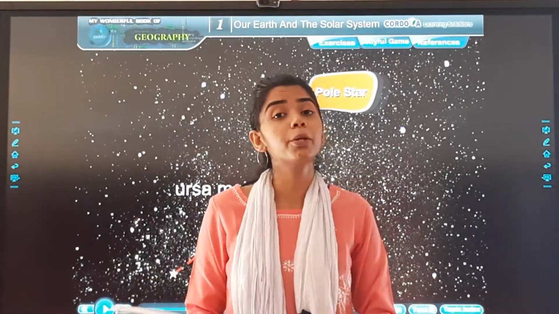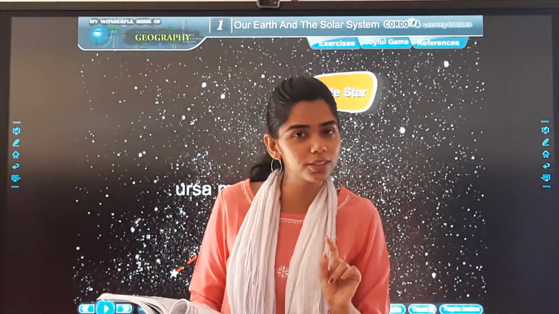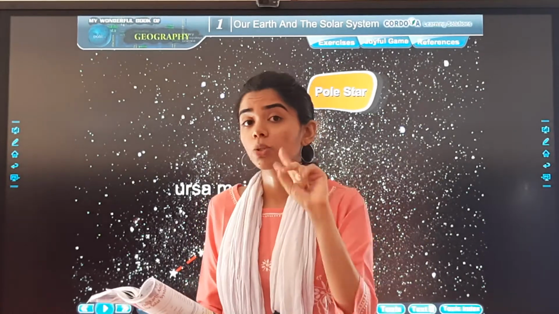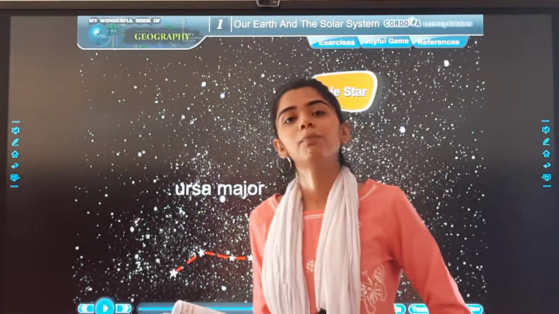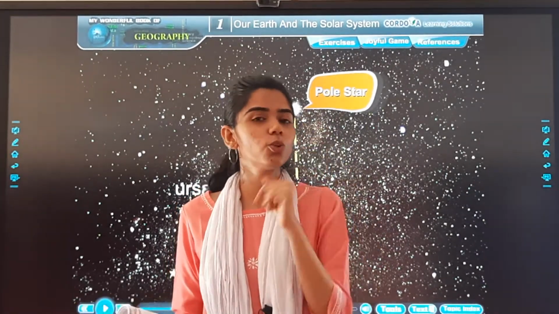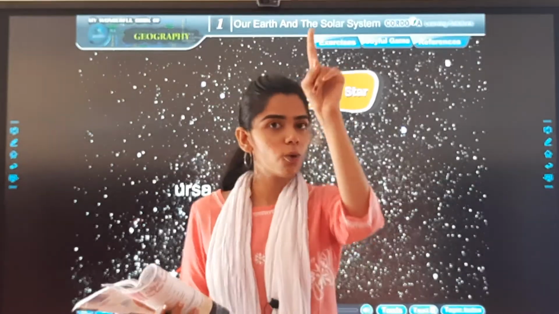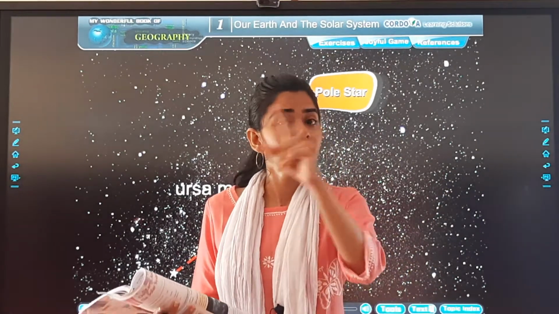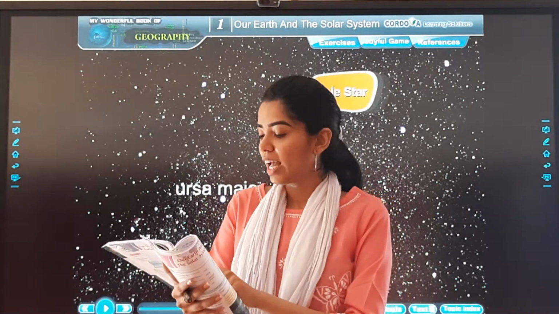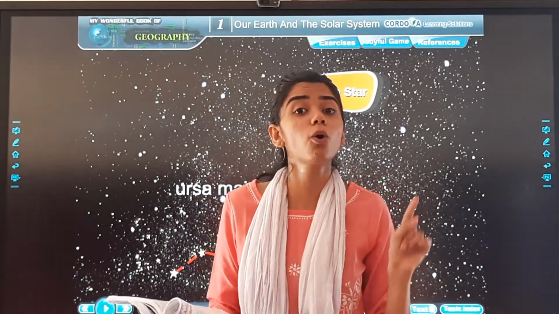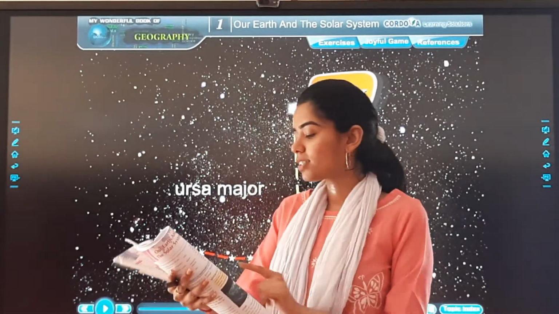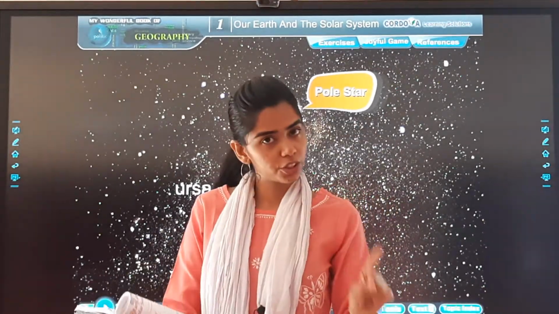How? Because the position of the pole star is fixed. If we talk about the other stars, their position keeps on changing, but the position of the pole star is fixed. So through it people identified that okay, here is the pole star, so now we will go in this direction. This is how the pole star helped, and it is also known as the North Star. Pole star is also known as what? The North Star. Its position is fixed.